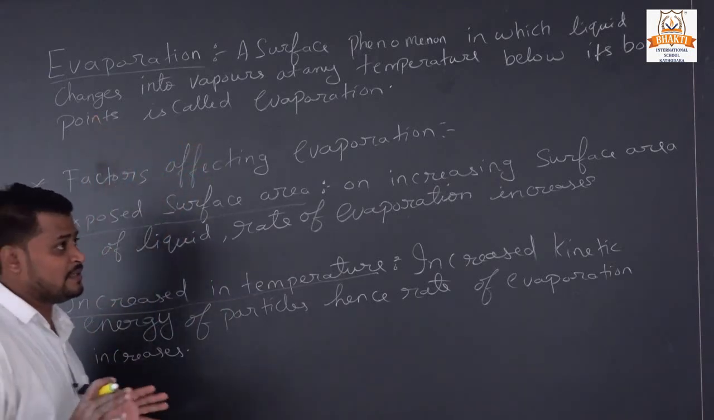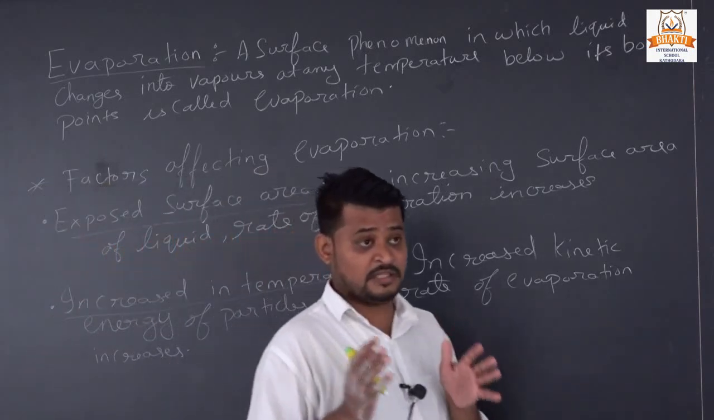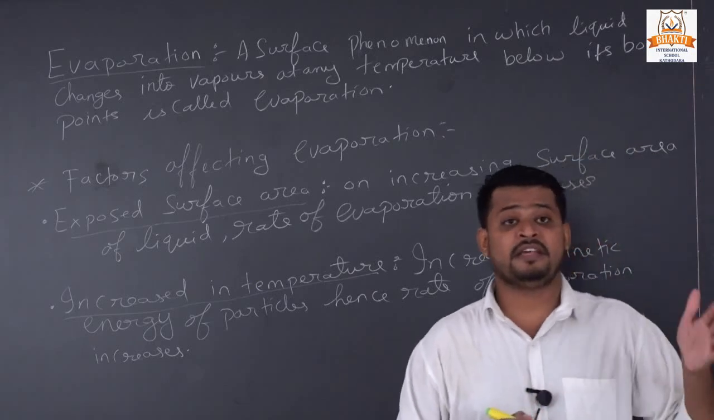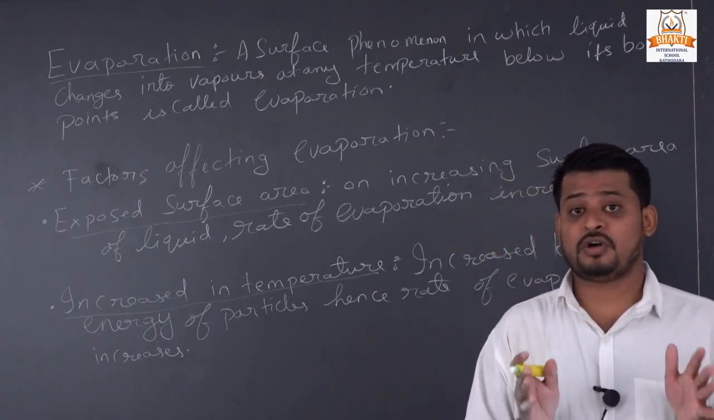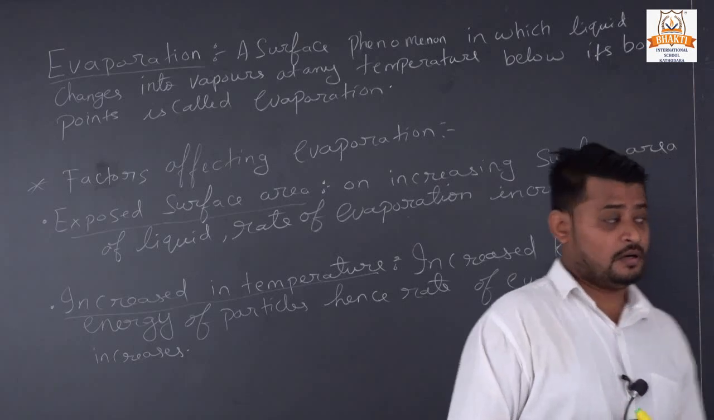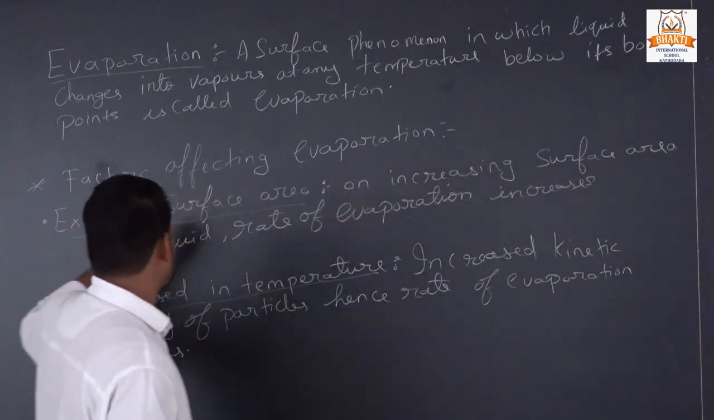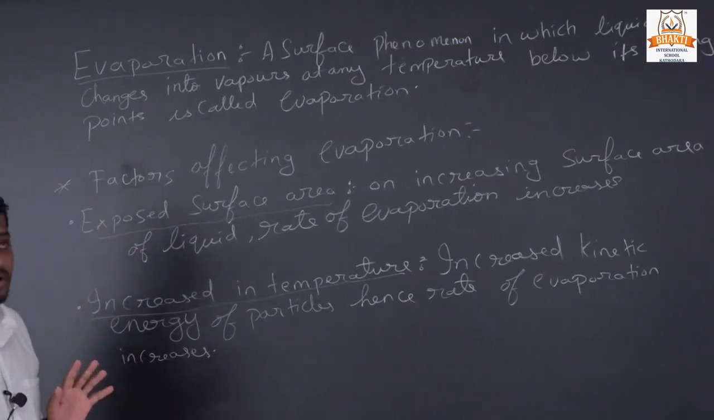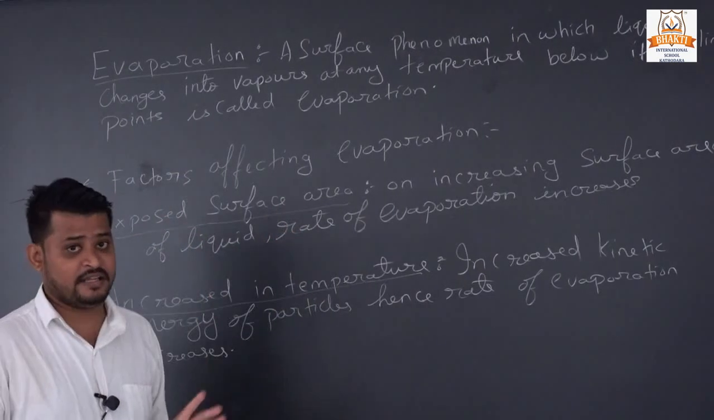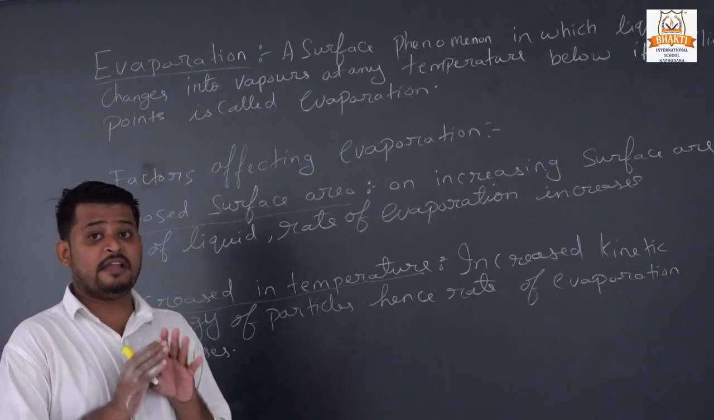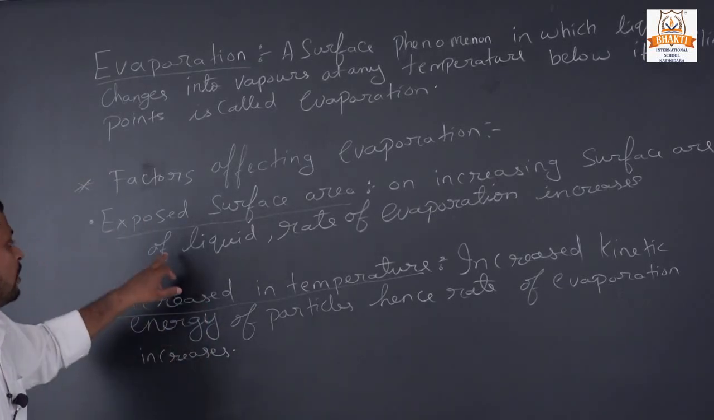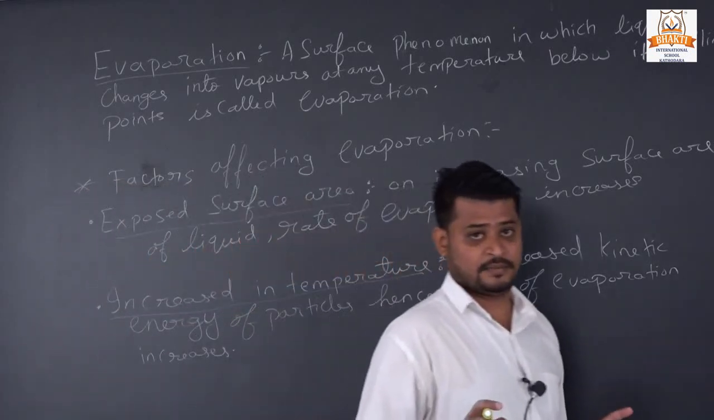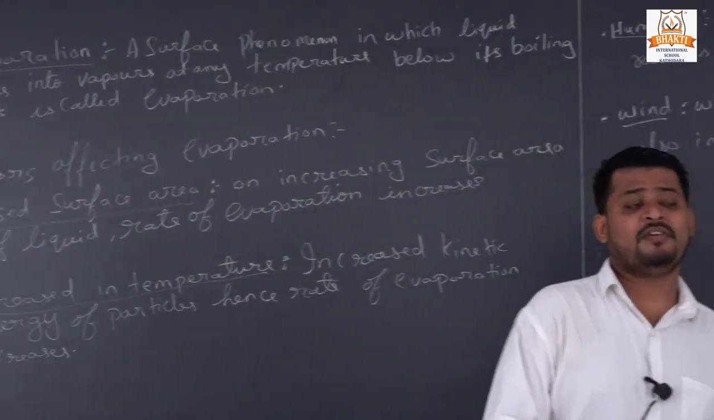Some factors affect evaporation, meaning some factors change the rate of evaporation, increasing or decreasing it. It depends on four factors. Our first factor is exposed surface area. If we increase the surface area of the liquid, the rate of evaporation also increases.